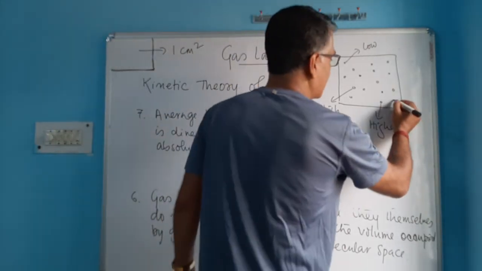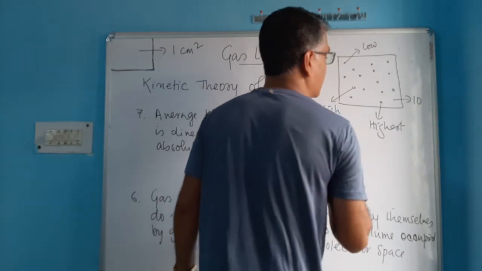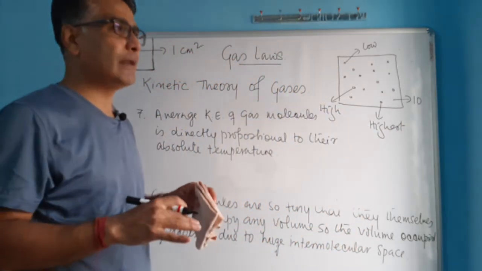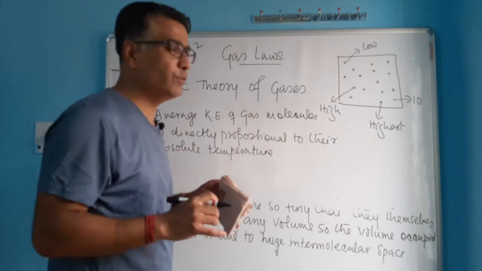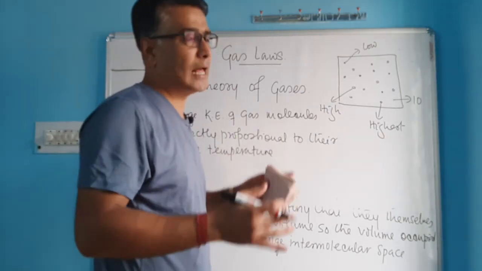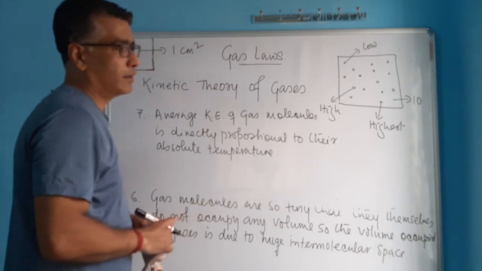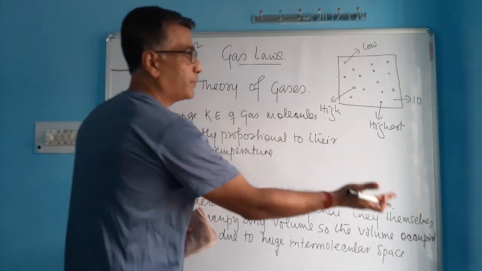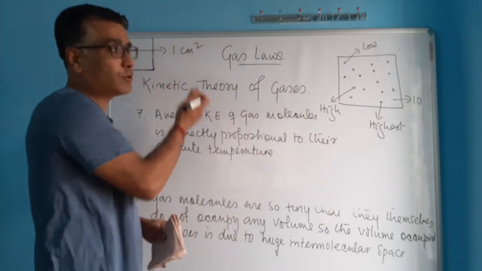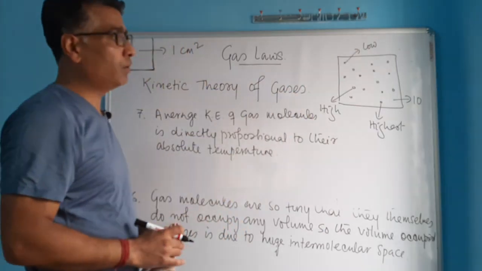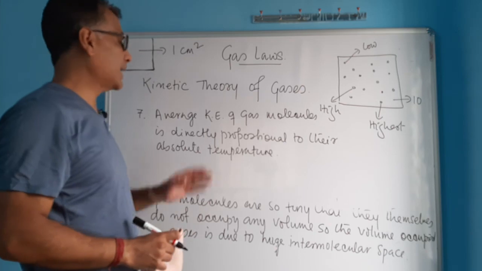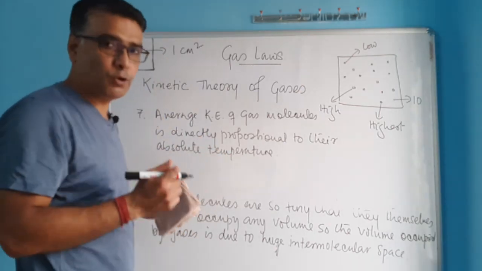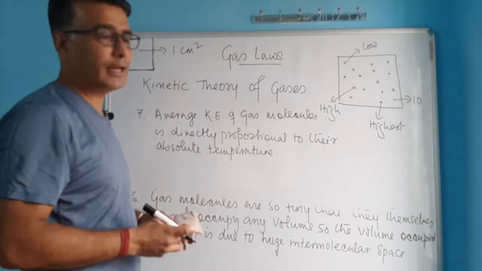That means when the gas is at low temperature, let's say 10 degree, then gas molecules will have less kinetic energy. That means at low temperature, gas molecules are moving slowly on an average. That's why they have low kinetic energy, because kinetic energy is directly proportional to temperature. When temperature is high, kinetic energy is also high. When the temperature is low, when it's only 10, then the kinetic energy is also low. That means molecules are moving slow. Only then they will have low kinetic energy.